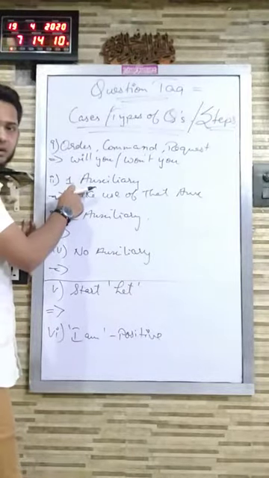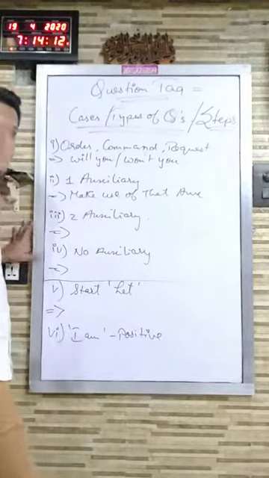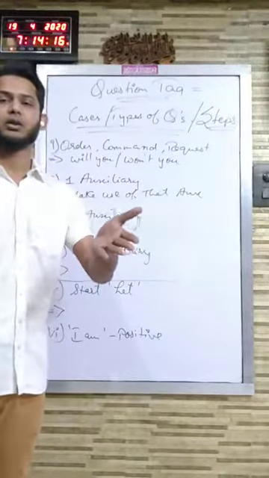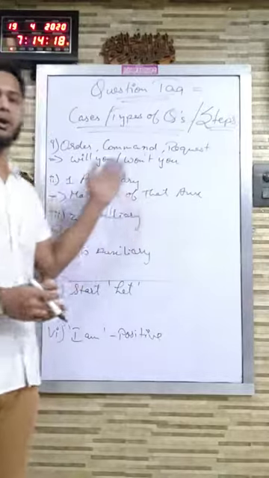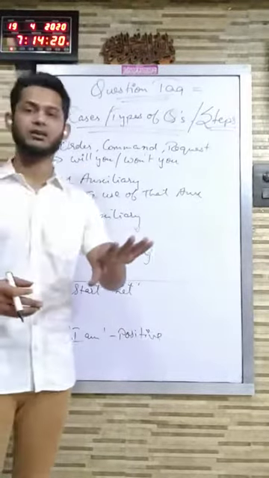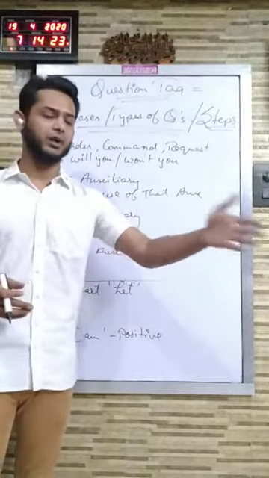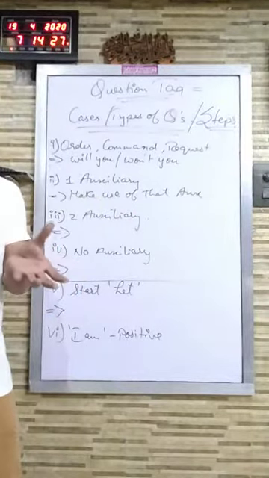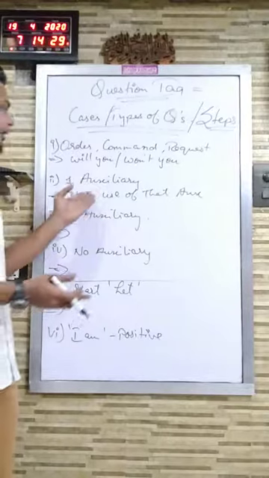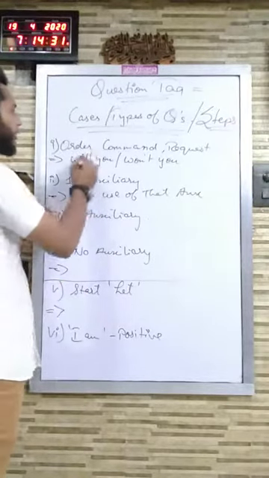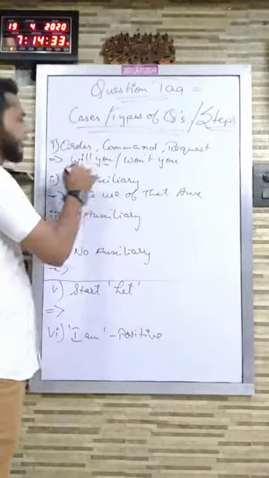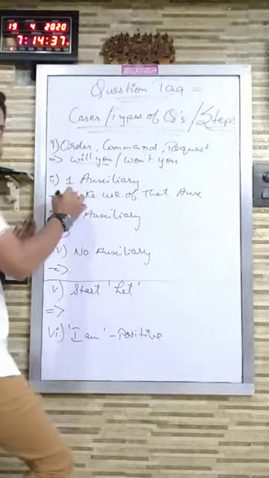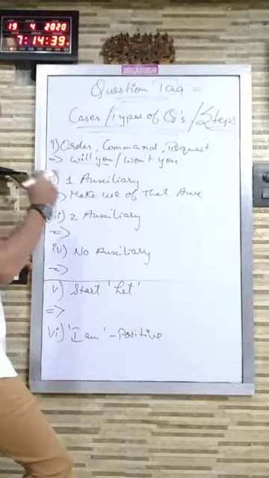For example, in my statement, do not open the door. So what I will be doing, I will go for the first step, whether order, command or request is there. So I see, do not open the door. Clearly here an order is being given, the expression is of order in the sentence. So I won't be going on to the second step, but I will directly add will you as my question tag. Clear?